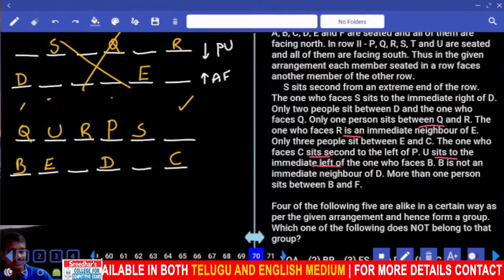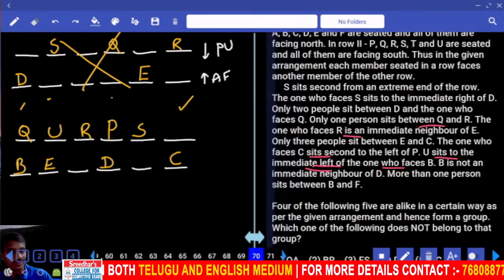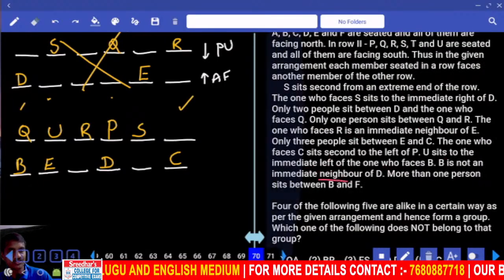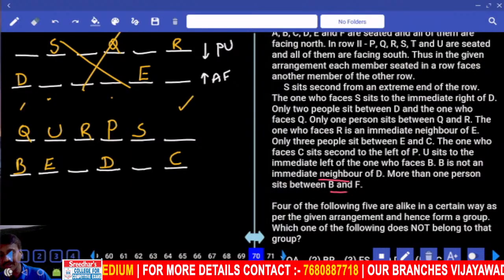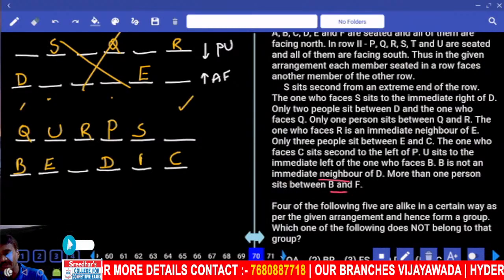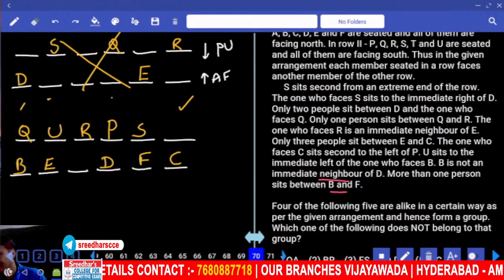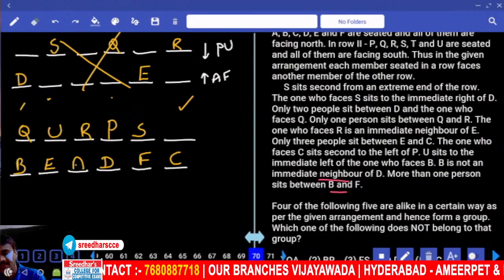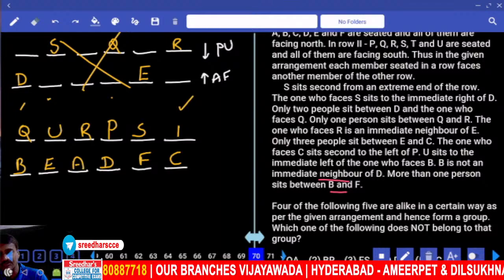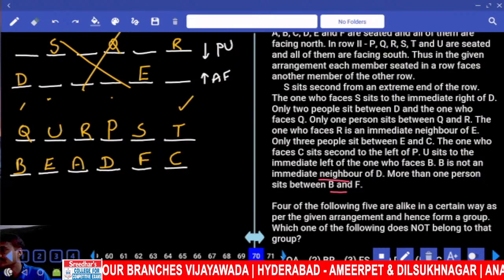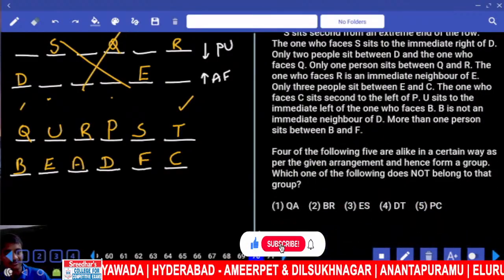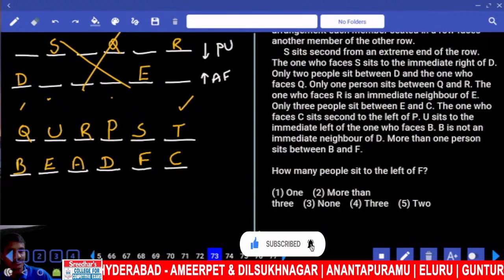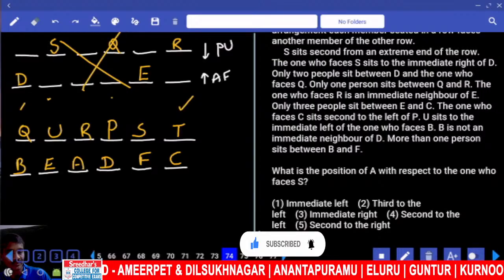And U sits to the immediate left of the one who is facing B. B is not an immediate neighbor of D. Yes. More than 1 person between B and F, minimum 2 persons. And if B is here, E. Then next one P, Q, R, S, T will be here. And T will be at this place. Now this is from question number 70 to 74.